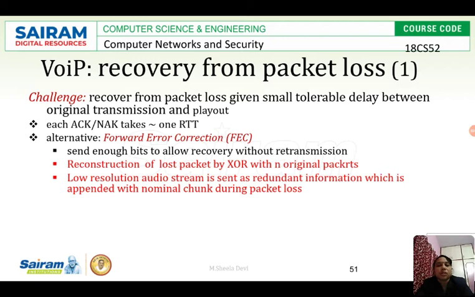So while adding redundancy to the original data stream, you can duplicate it in the low resolution audio stream, which is sufficient to generate the original data whenever the packet is lost. So the second mechanism says low resolution audio stream is sent as redundant information which is appended with the normal chunk. When the packet loss occurs, this low quality redundant information will be taken and appended to generate the packet whichever is lost. So these are the two mechanisms in forward error correction.